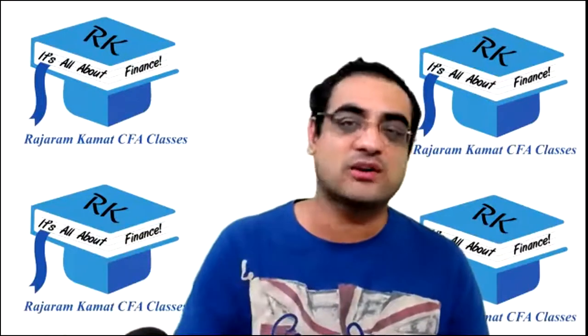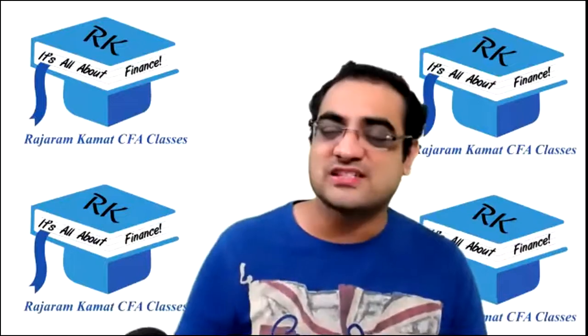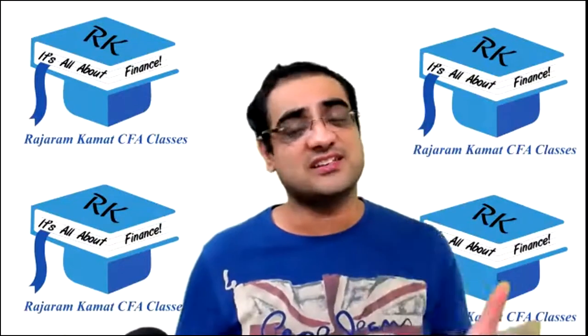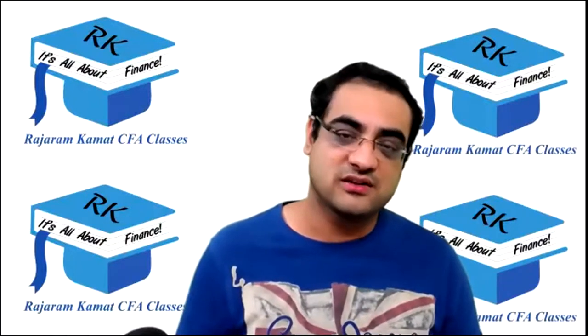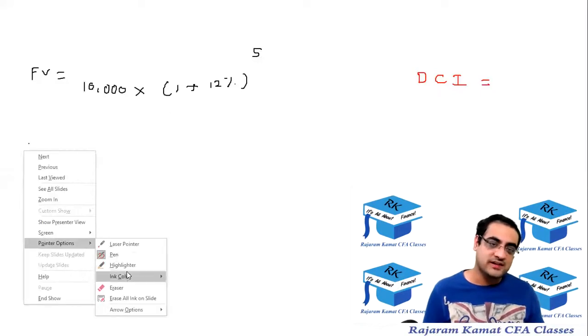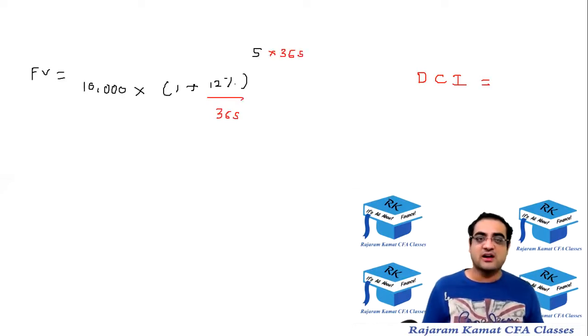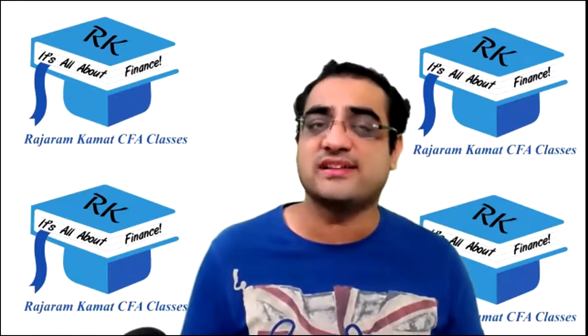So now you can guess what the question would be. In a year, how many days are there? I know some years have 365 days, some years have 366 days, but let's take it as 365. So in a year, there are 365 days. So R would be divided by 365 and N would be multiplied by 365. This R 12% would be divided by 365, and N multiplied by 365. Before going ahead, just raise hand if your calculator has only 2 decimals.